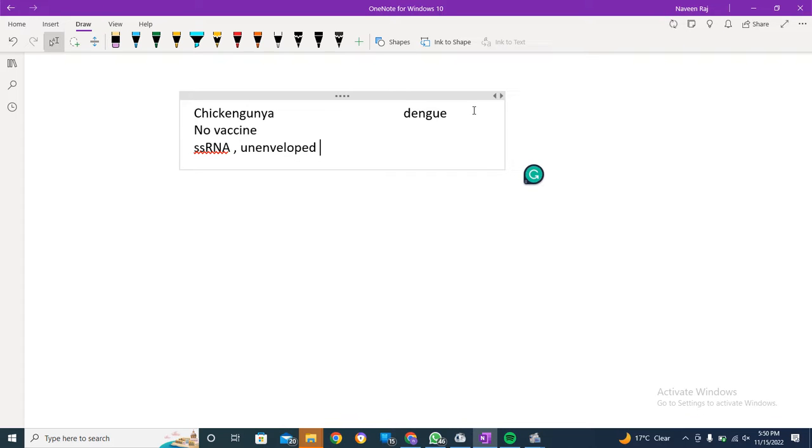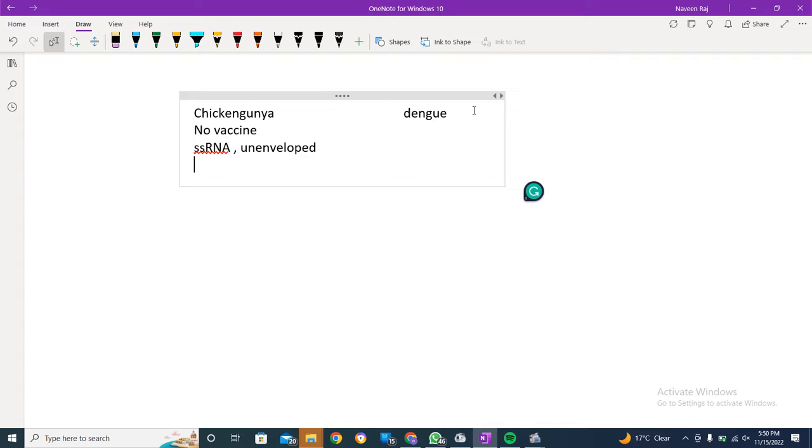Most viruses are unenveloped, single stranded RNA based. I'm talking about overall virus categories. I do remember hepatitis B virus, which was not RNA based, and there are others as well, but most of them are RNA based and unenveloped.